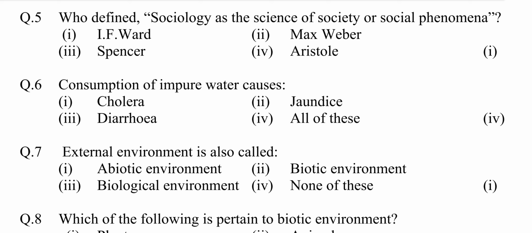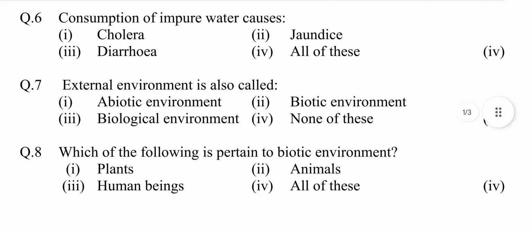Option first F. Ward, second Max Weber, third Spencer, fourth Aristotle. Answer is option first, F. Ward. Question number 6. Consumption of impure water causes: option first cholera, second jaundice, third diarrhea, fourth all of these.